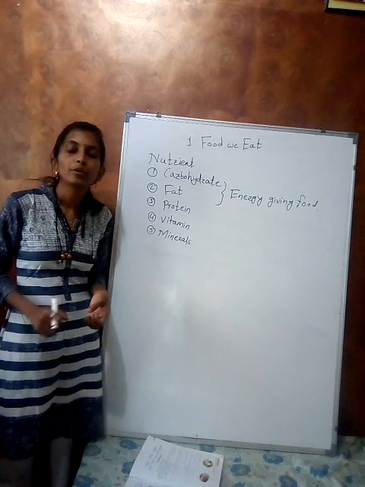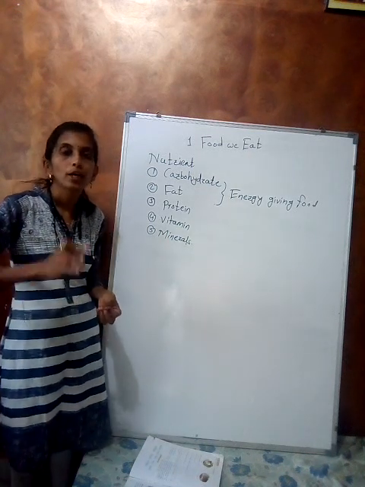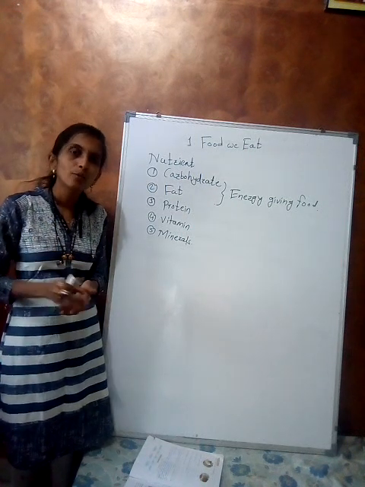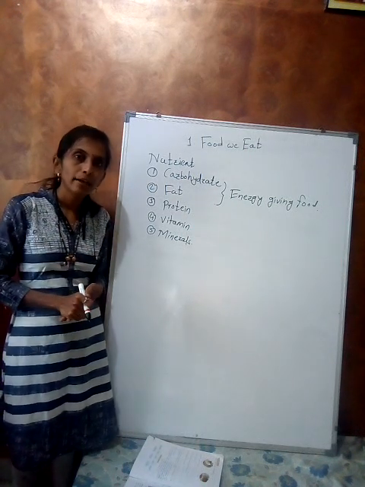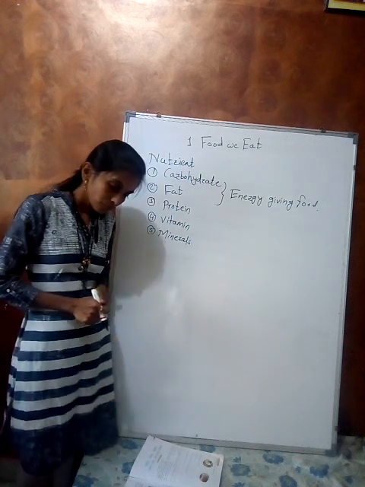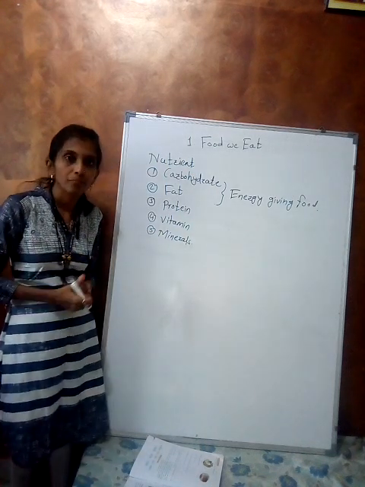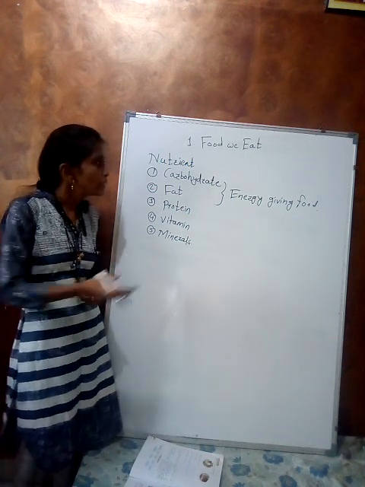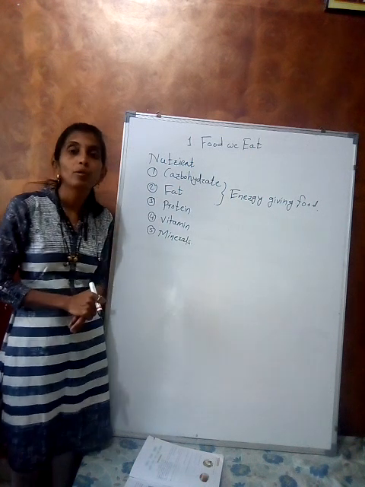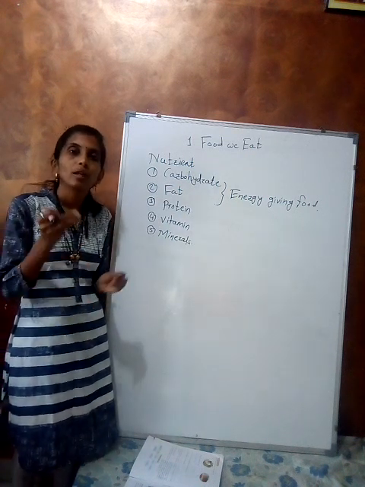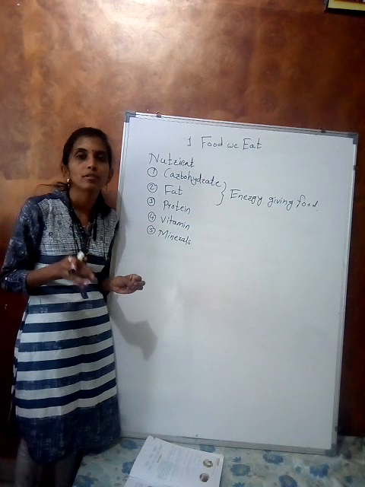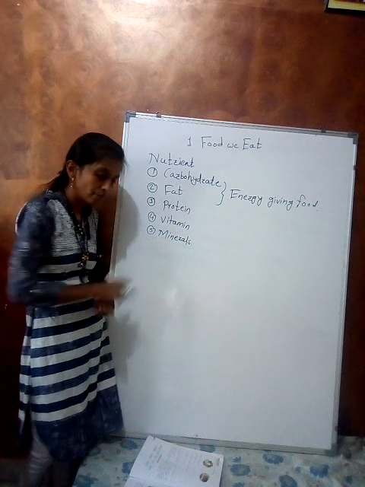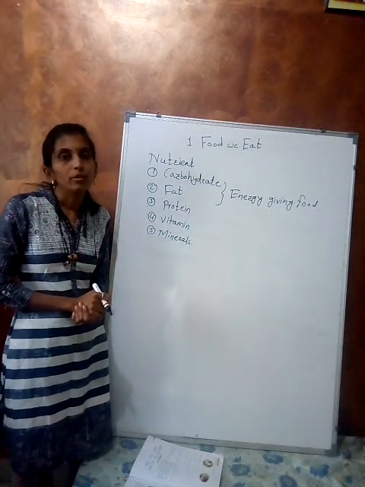So you should take a proper amount of carbohydrates and fats in our daily diet. What are the main sources of carbohydrates and fats? Rice, wheat, potatoes. These are the energy giving foods, because a lot of carbohydrate and fats are present in that food. That's why carbohydrates and fats are the energy giving foods.